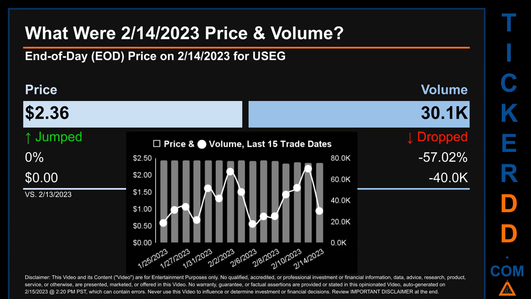The graph shows price and volume for the last 15 trade dates. Across a range of 10 cents, the max and minimum end-of-day price were respectively 2.44 and 2.34. Volume saw a range of 52.3 thousand, from a day low of 17.8 thousand to a day high of 70.1 thousand.